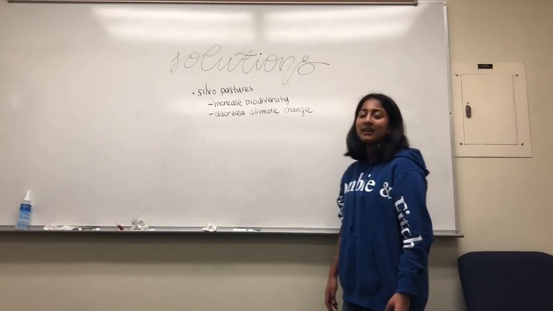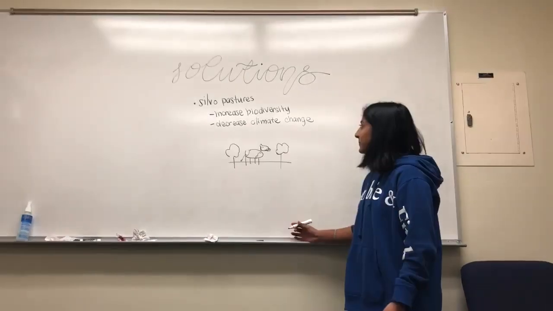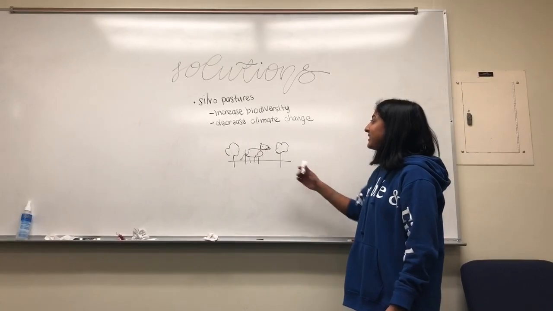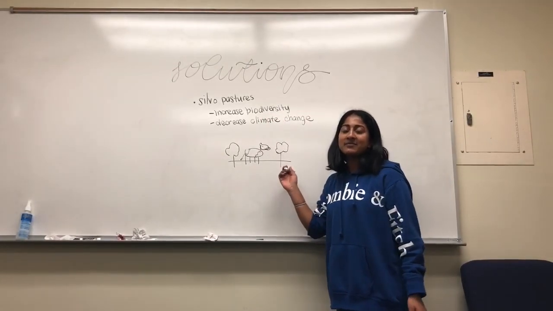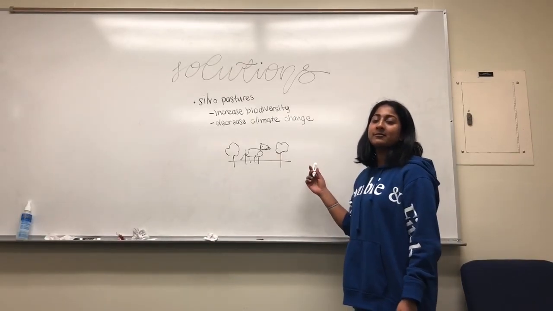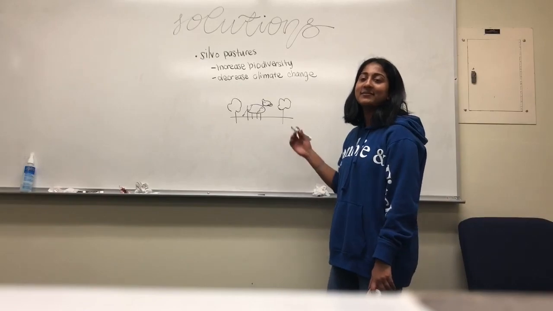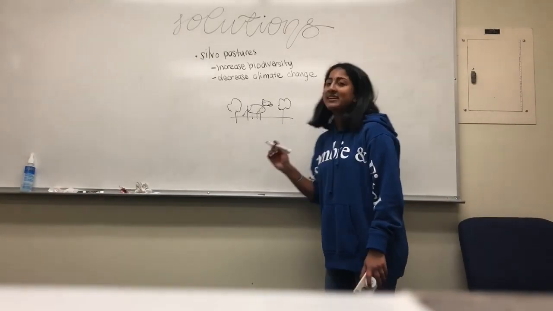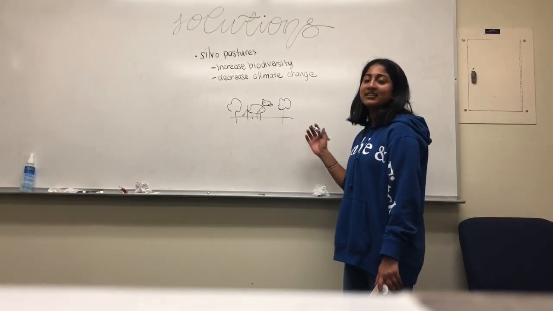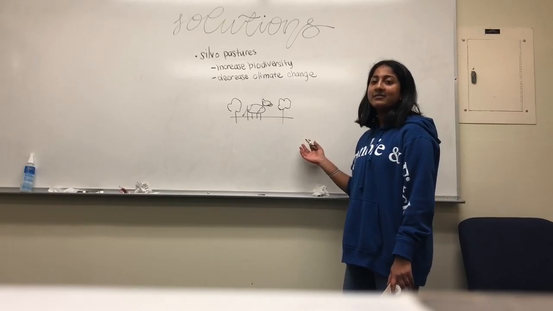Silvopasturing is a farming practice that integrates trees and pastures into a single system. This solution can increase biodiversity because the shrubs and trees that are put onto the pasture can be a home for a variety of wildlife. They can be a nesting cover, protection from predators, or a food source for a variety of wildlife.